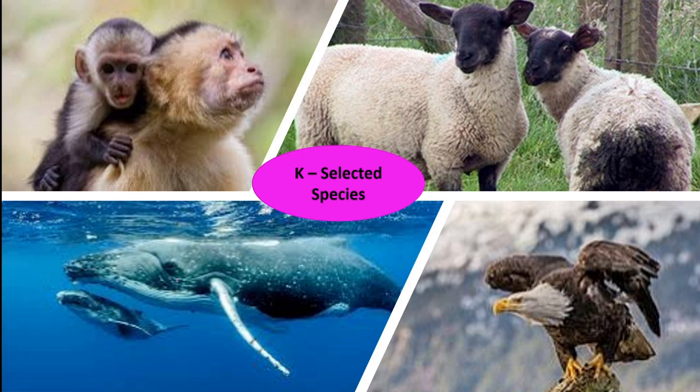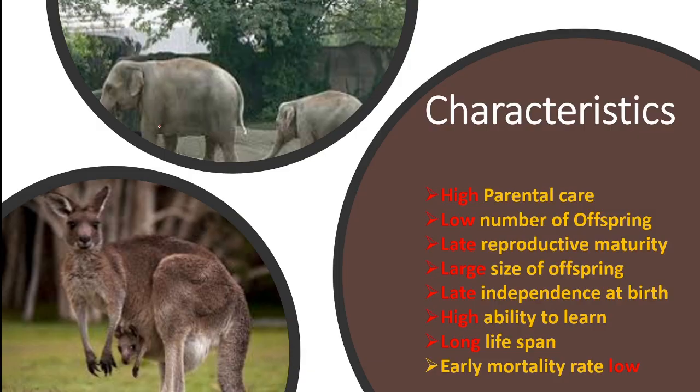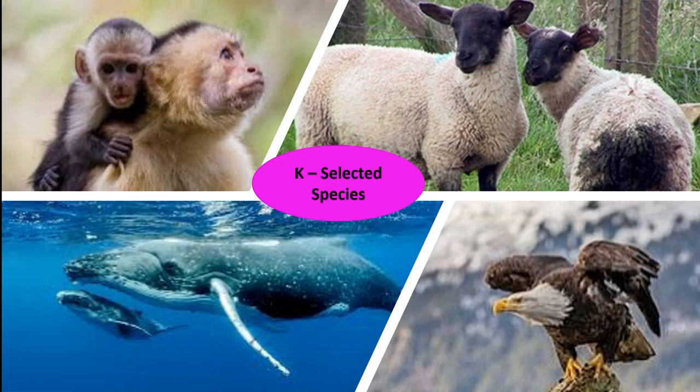Here a whale is shown, a bird is shown, a goat is shown, here sheep it is, and then here you can see the primate, that is monkey. Then elephant is also an example of, or kangaroo is also an example of K-selected species. Now what are K-selected species that we'll see?